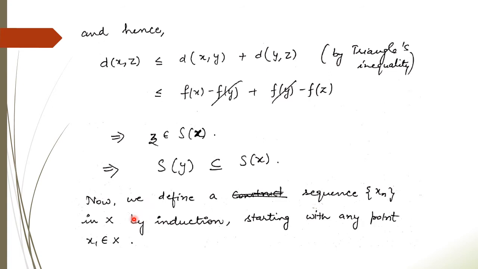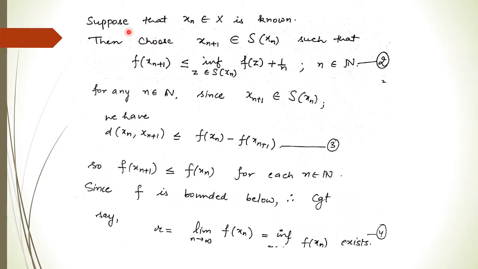Next we construct the sequence (xn) in X by using induction, starting with the point x1. Suppose that xn belongs to X and it is known to us. Now we choose xn+1 from the set S(xn) in such a way that it satisfies this inequality.